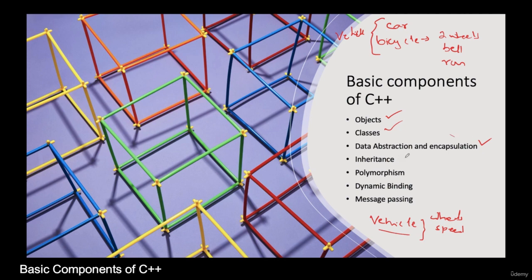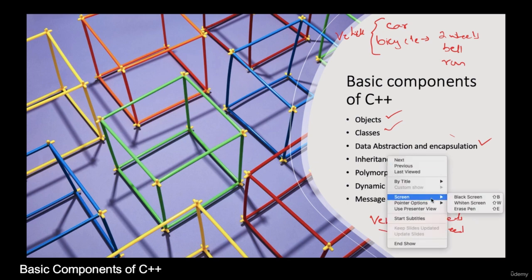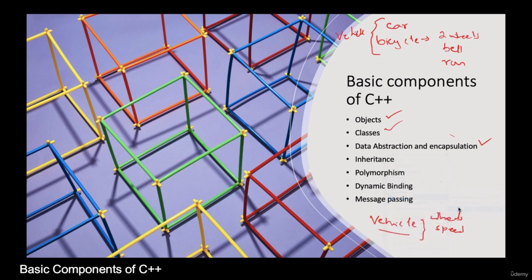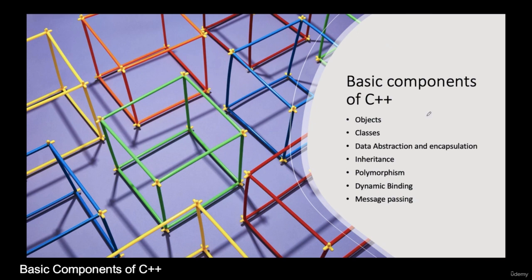Then we have inheritance. In this case, we can consider an example. Inheritance helps to make the components reusable. So let me clear the screen at once. Now we are talking about inheritance. What is the concept of inheritance? Suppose we are talking about birds. Birds can be classified into flying birds and non-flying birds, right? Some birds can fly, but some cannot fly. And these birds have their characteristics, different attributes depending on them.